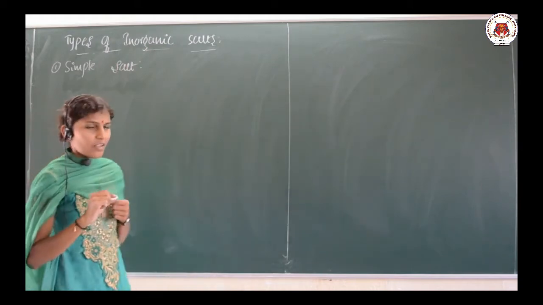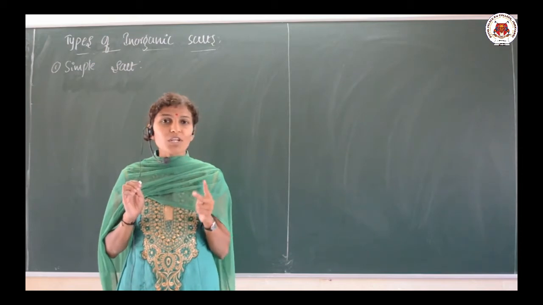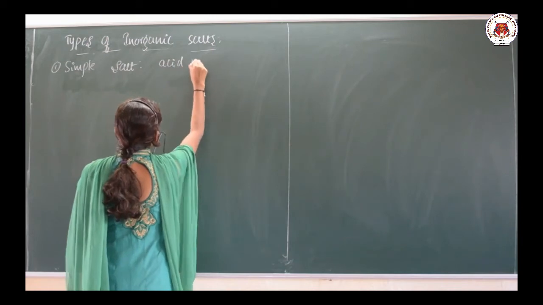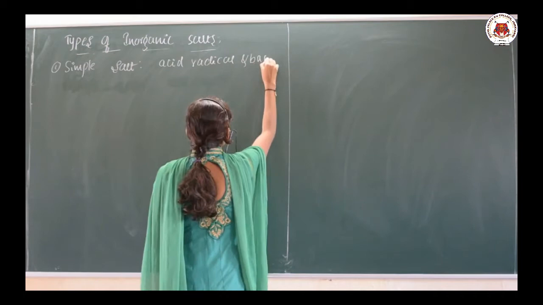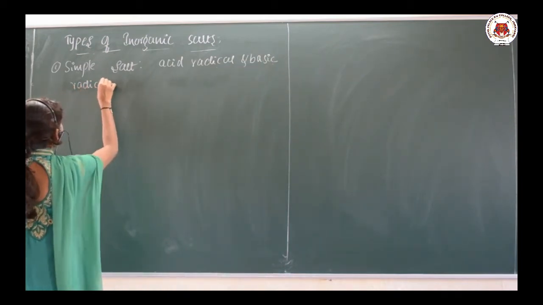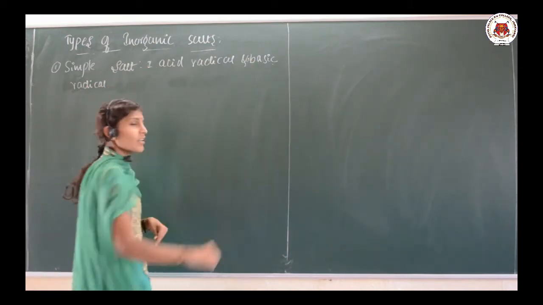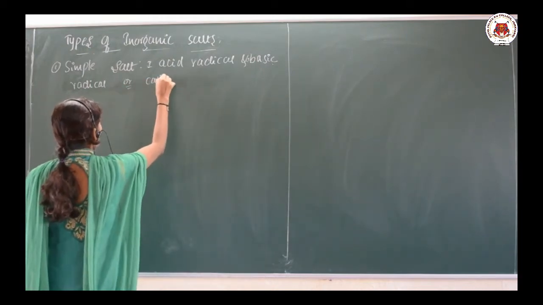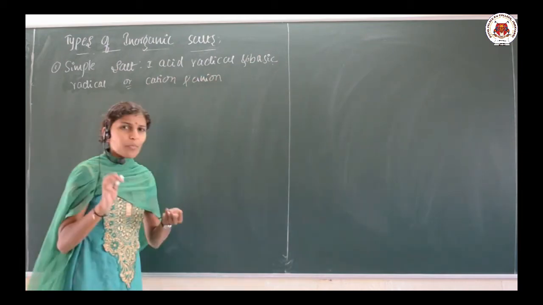Simple salt is made up of two radicals. One is an acidic radical, one more is a basic radical. It is made up of one acid radical and one basic radical, or else you can say that it is made up of one cation and one anion. Those are nothing but simple salts.